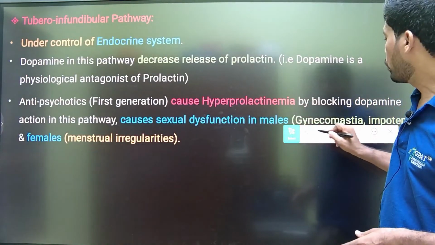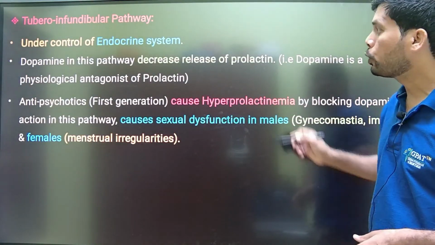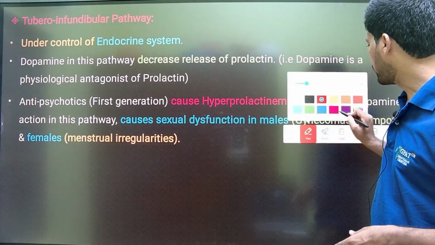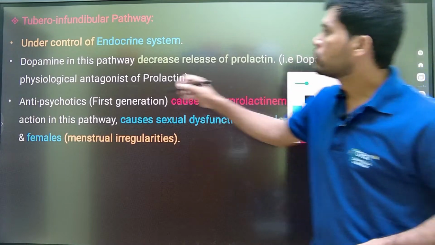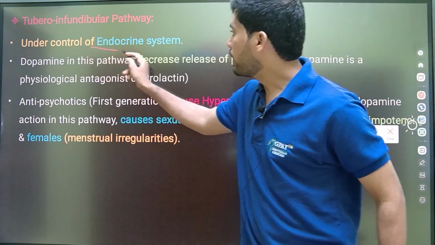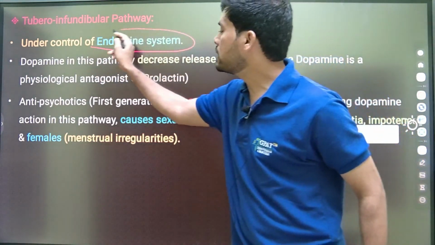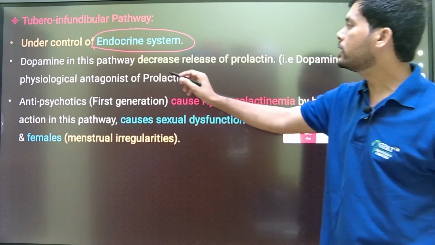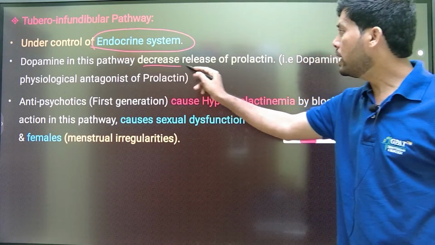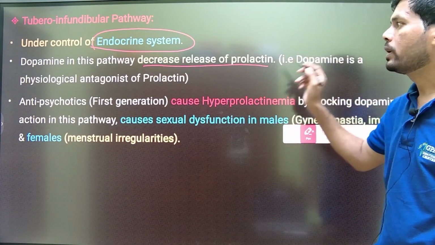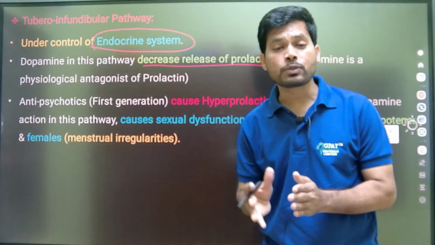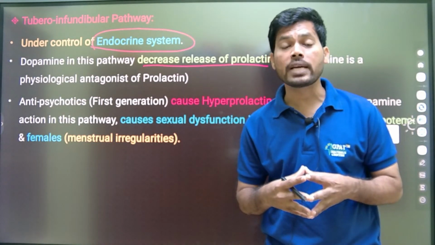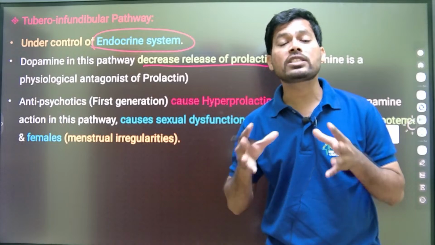Next, tuberoinfundibular pathway. Regarding the tuberoinfundibular pathway, it is under the control of the endocrine system. Dopamine in this pathway decreases the release of prolactin. So the presence of dopamine in this pathway decreases the release of prolactin. That's why dopamine is known as the physiological antagonist of prolactin.